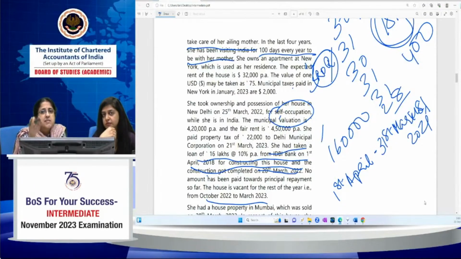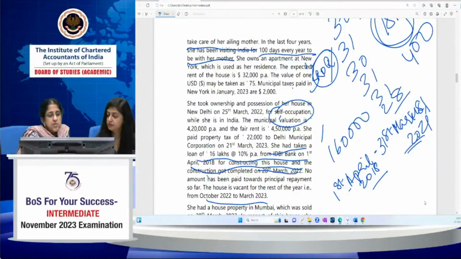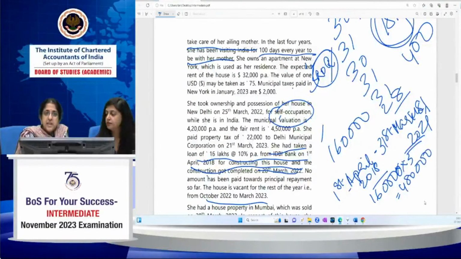So 2021-22 interest, they can claim in that year itself. That is not pre-construction interest. The year in which the construction is completed, you go to the immediately preceding year, 31st March, till that time only it's your pre-construction interest. For 2021-22, in that year itself, should have been eligible for 1,60,000. So 1st April 2018 to 31st March 2021, it's a period of 3 years. So 1,60,000 into 3 is 4,80,000, which is the pre-construction interest.